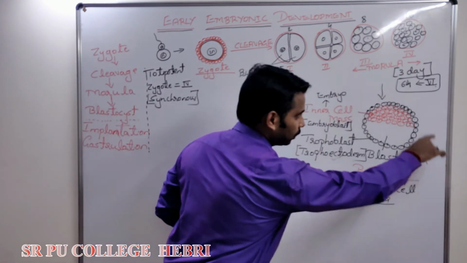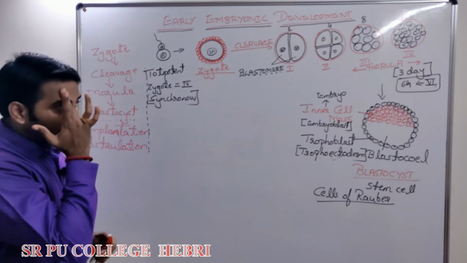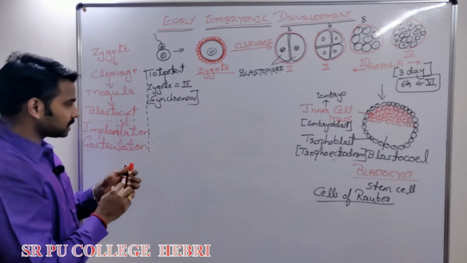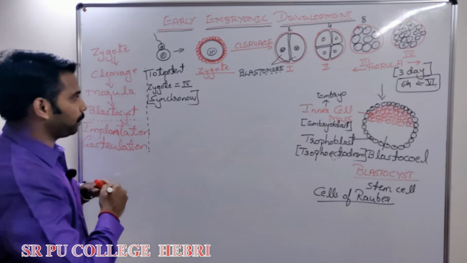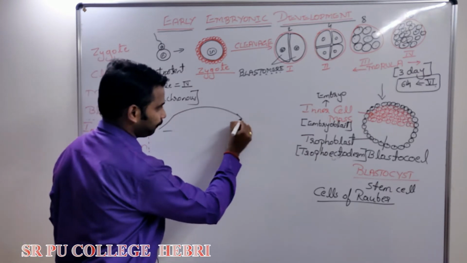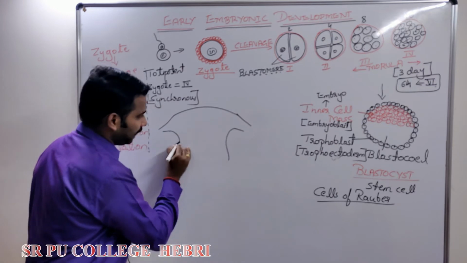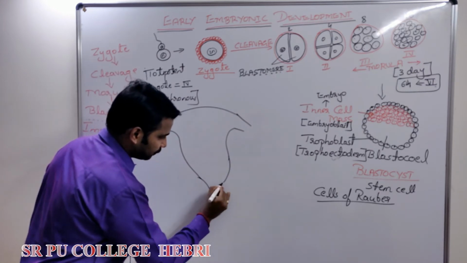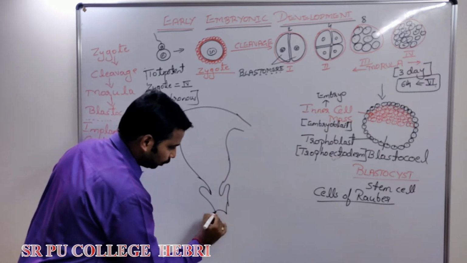It is a 3-mark question, very important. After that, this blastocyst undergoes the next step called what? Implantation. Let me make the concept very simple. Implantation can again be asked as a 2 or 3-mark question.